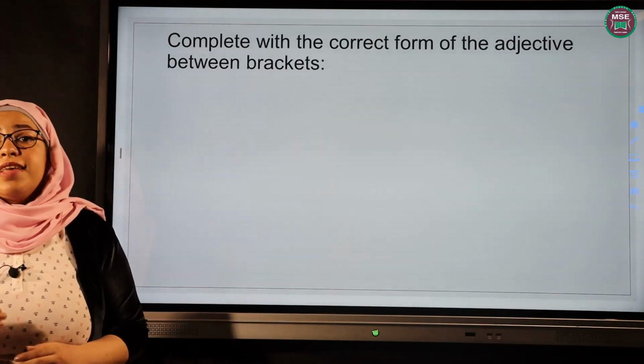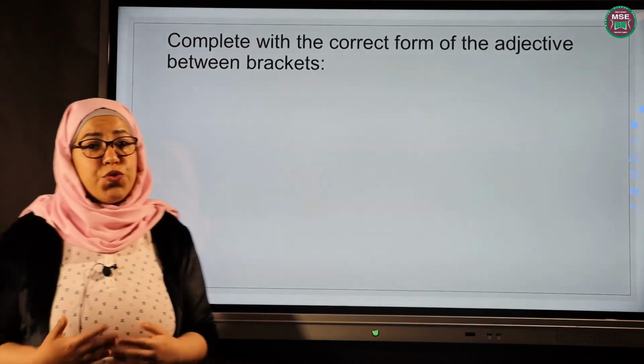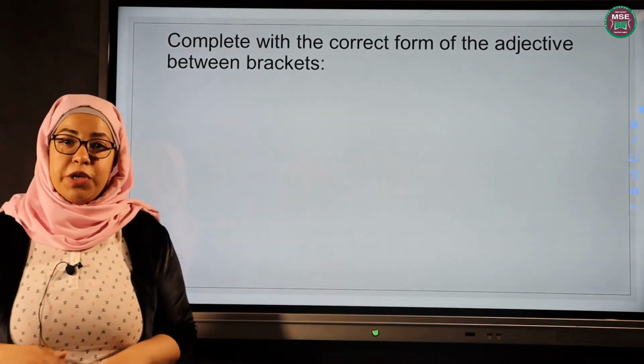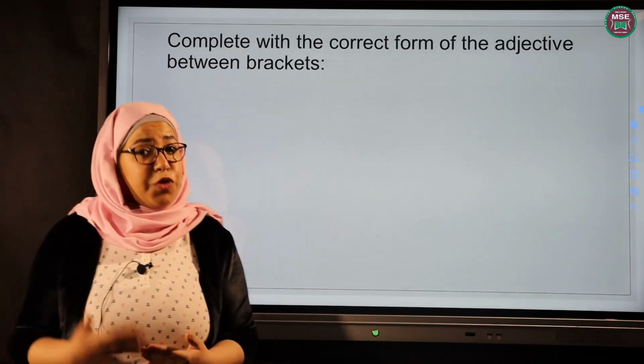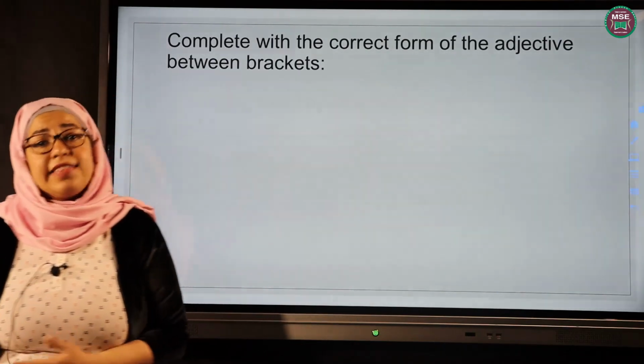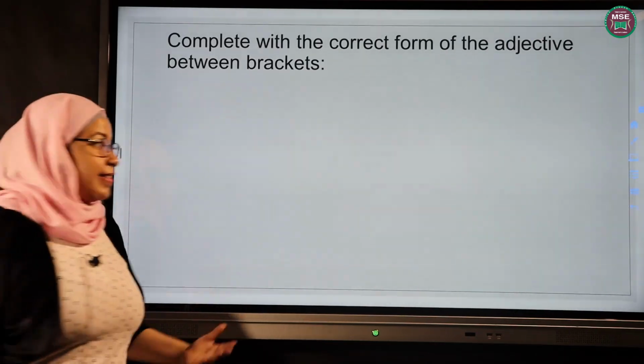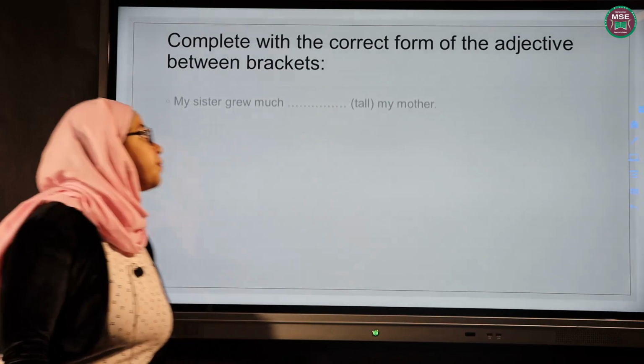And the third part is as. It's usually used when you have two things that are equal. They are not different from each other. And if I want to make them different, I usually use not before as. So not as plus adjective plus as. So let's see the exercise and how it goes.